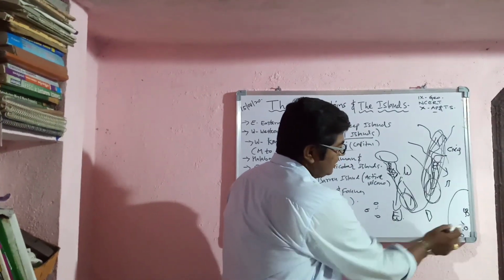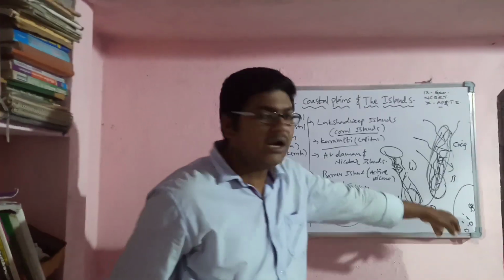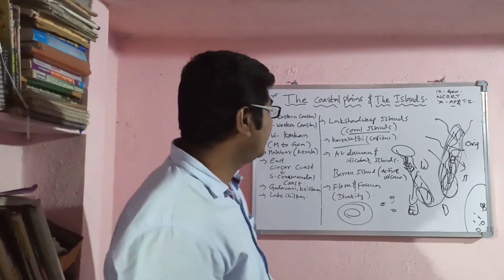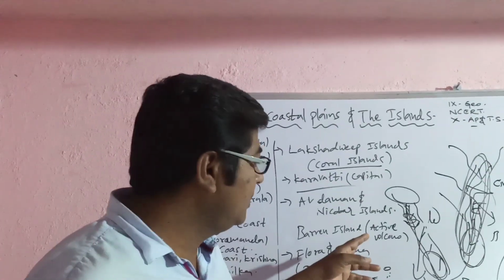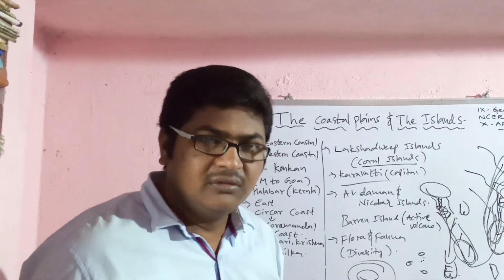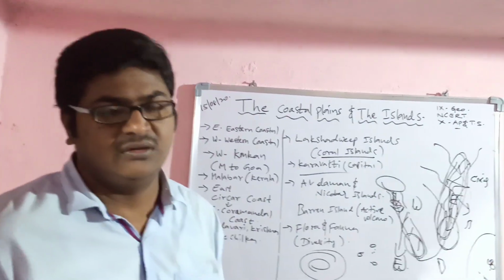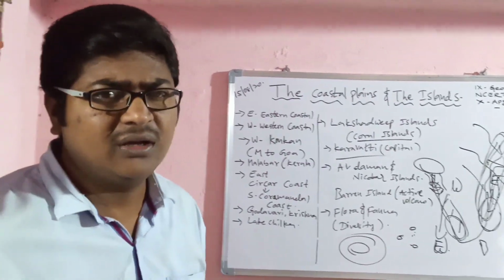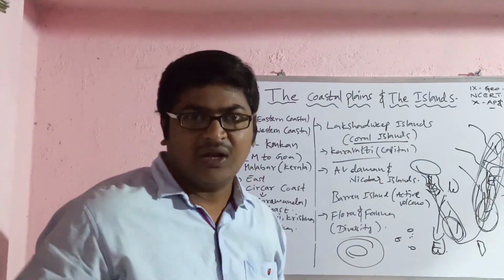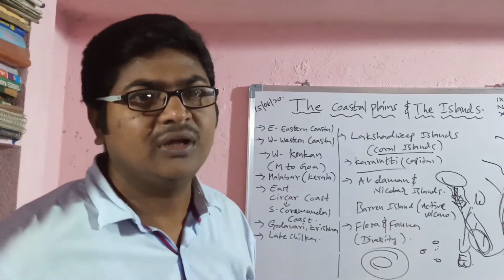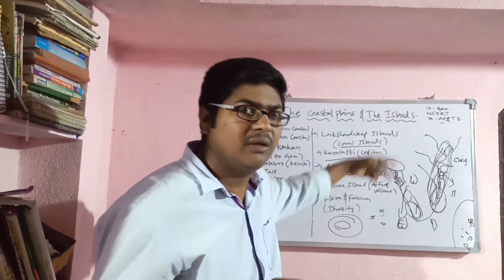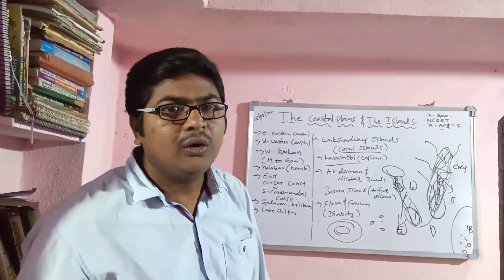And this is Lakshadweep, and this is Andaman and Nicobar Islands. Port Blair is an important capital city, and here one of the active volcanoes is there. Active volcano means every time the eruption will be, every time the lava comes outside, and it gives heat. That is called an active volcano. In India, the one and only active volcano is located in Barren Islands. Barren Islands are also part of Andaman and Nicobar Islands.